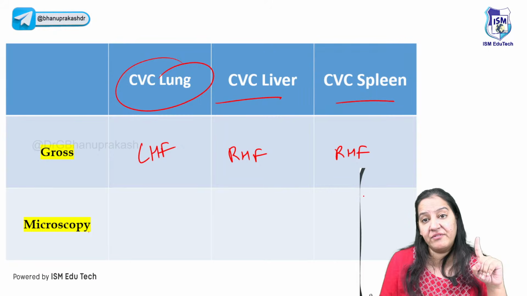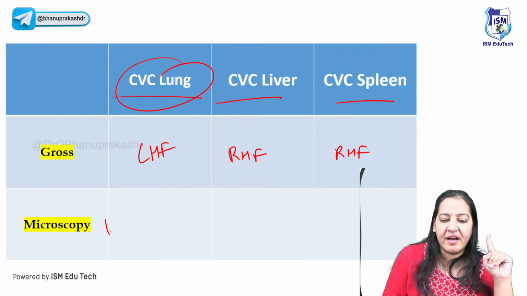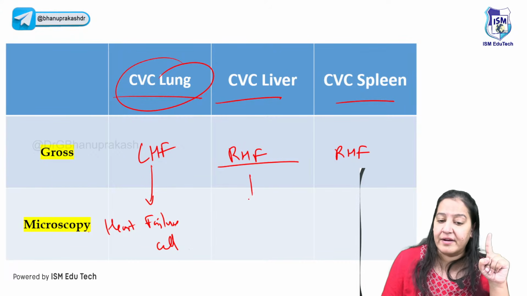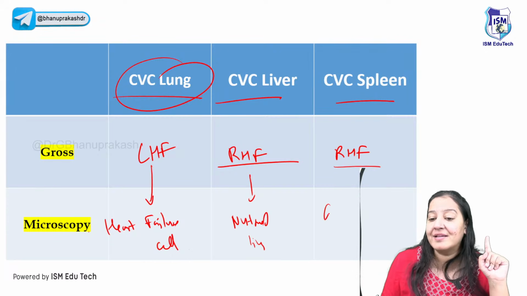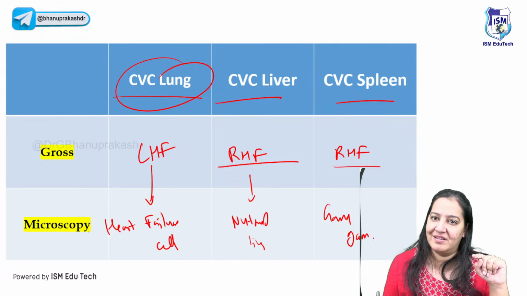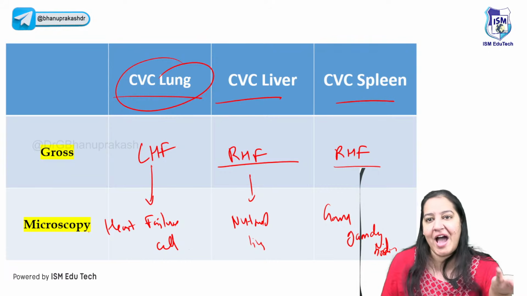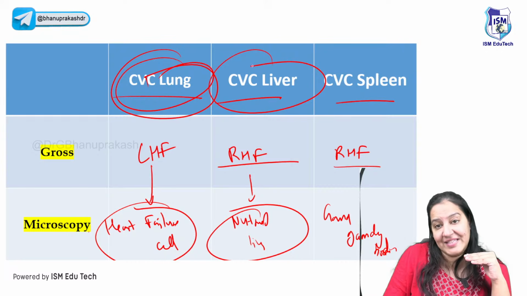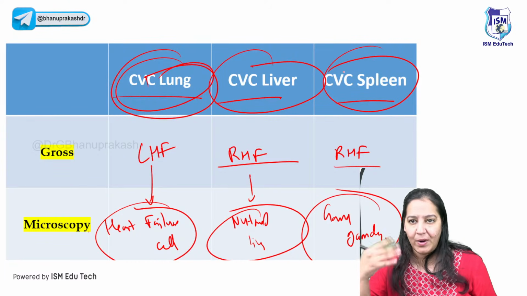Now in microscopy, there is one word to be picked up. One word which is very important. I will explain it also. In CVC lung, there are heart failure cells, because it is occurring in left heart failure. What are they? I will show you. In CVC liver, there is nutmeg liver. I will show you what is meant by nutmeg liver. And in CVC spleen, there are Gamma Gandy bodies. There are MCQs on all three. On all these three important catchy words, you have your PYQs. So heart failure cells are seen in CVC lung, nutmeg liver is seen in CVC liver, and Gamma Gandy bodies are seen in CVC spleen. I will show you all three diagrams also to understand it better.